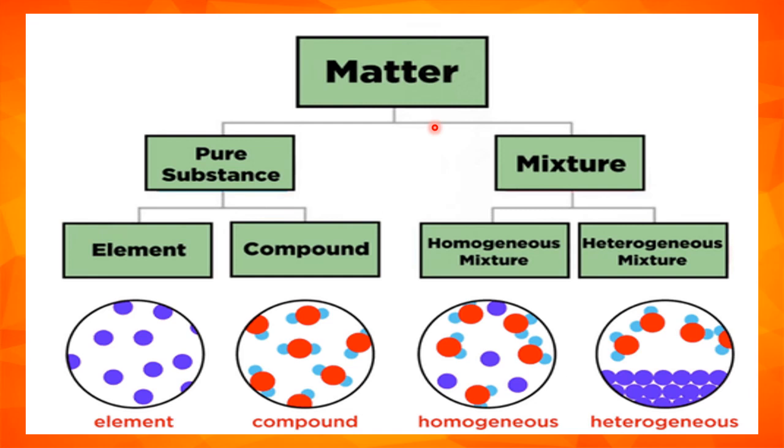A mixture is formed by mixing substances together. The substances in the mixture can be present in any amount. A mixture can usually be separated into its original components by mechanical or physical means. Mixtures are either homogeneous or heterogeneous.